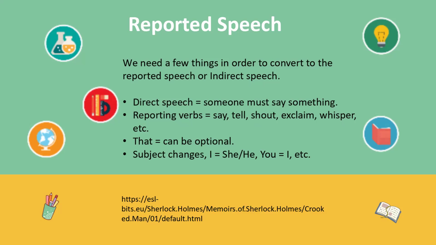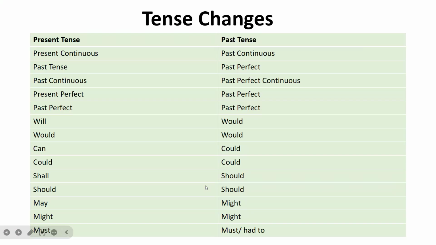We have to use verbs like say, tell, shout, exclaim, whisper. Then we have a relative pronoun, okay, in this case, that. For English speakers, that can be optional. So you can decide to use it or you can omit it from the sentence, but it's correct, okay? And then there's a change in subjects, which we're going to see in detail in a moment.